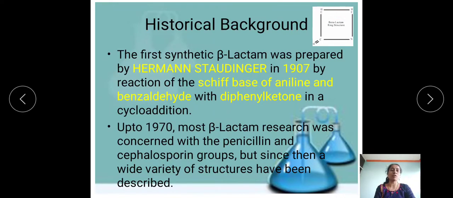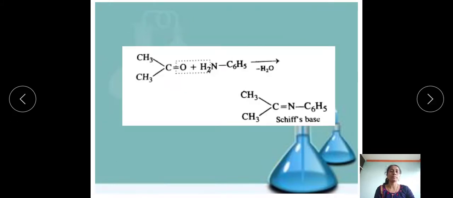The first synthetic beta-lactam was prepared by Hermann Staudinger in 1907 by reaction of the Schiff base of aniline and benzaldehyde in the presence of diphenyl ketone, with a cycloaddition type of reaction. Up to 1970, most beta-lactam research was concerned with the penicillin and cephalosporin groups, but since then a wide variety of structures have been described.